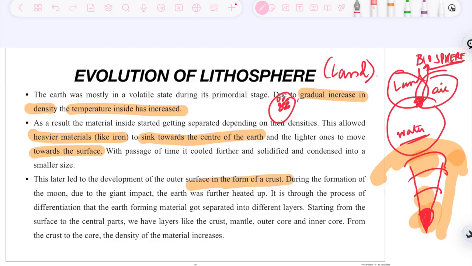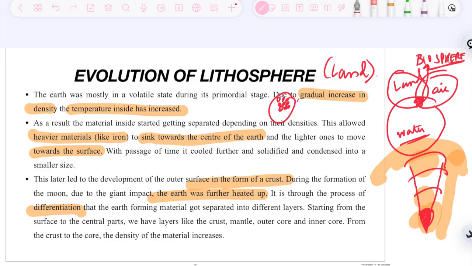During the formation of the moon also, due to giant impact, the earth was further heated up. This is something that is easy to remember: when the moon was formed, a huge amount of heat was released, and the earth was further heated up. It is a process of differentiation that earth-forming material got separated into different layers. Starting from the surface to the central parts, we have layers like crust, mantle, outer core and inner core. From crust to core, the density of the material increases.